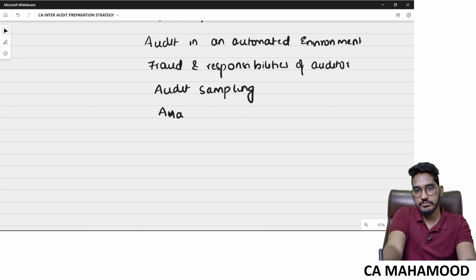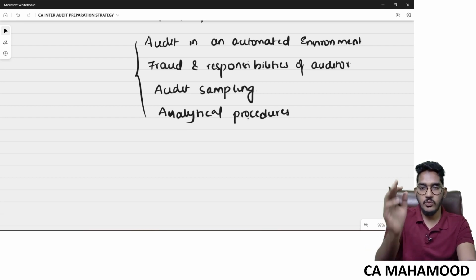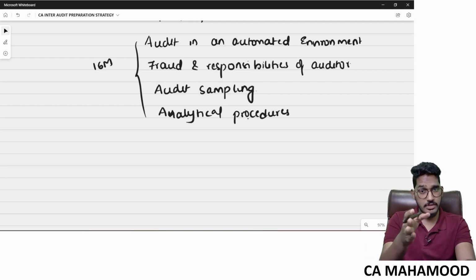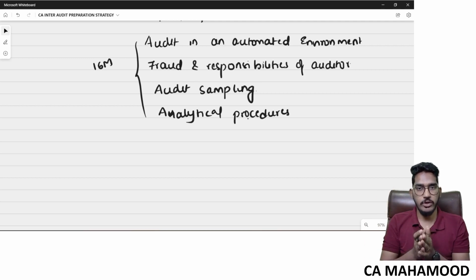Then we have analytical procedures. These four are chapters where the content is limited, and that too a compulsory question. So in the worst case scenario also, you can score 16 marks from these four chapters alone. Combined weightage I am talking about here. And there are even some attempts where from these four chapters alone, 25 marks were tested.